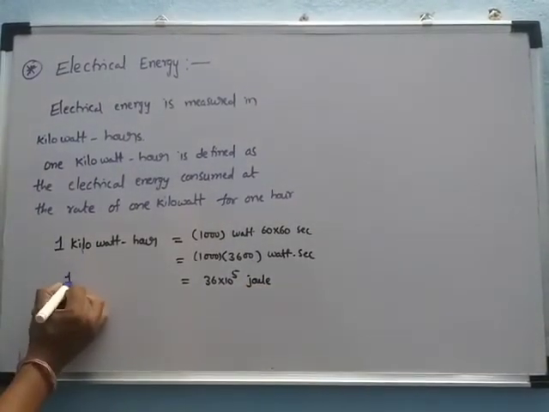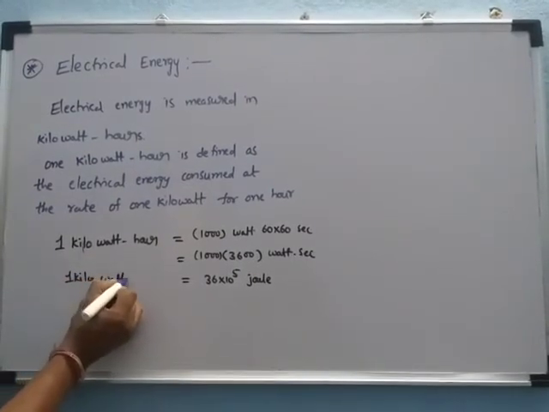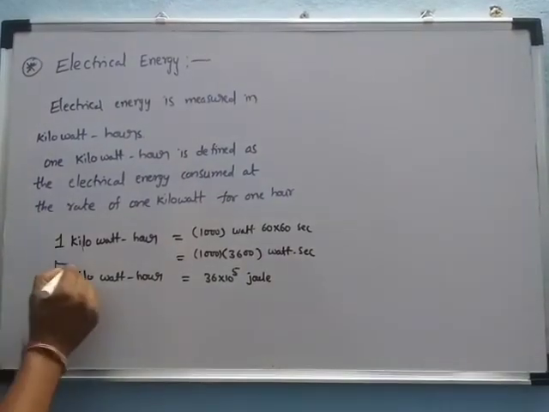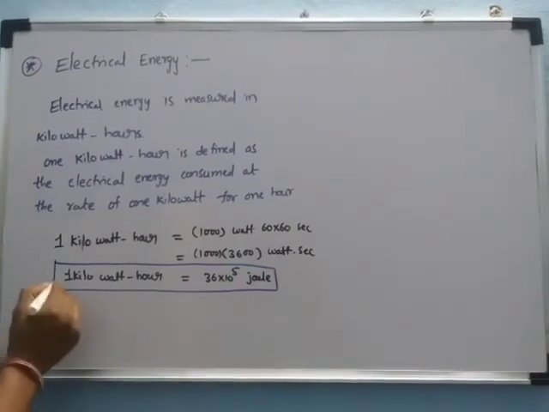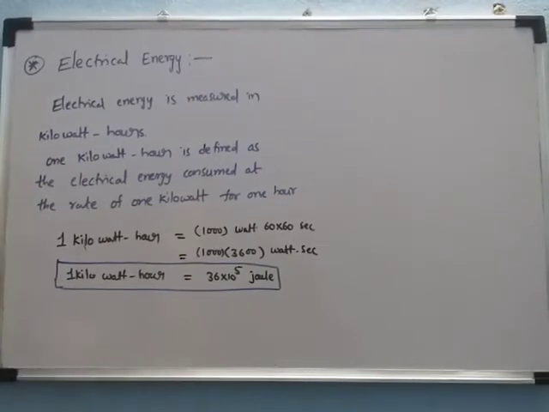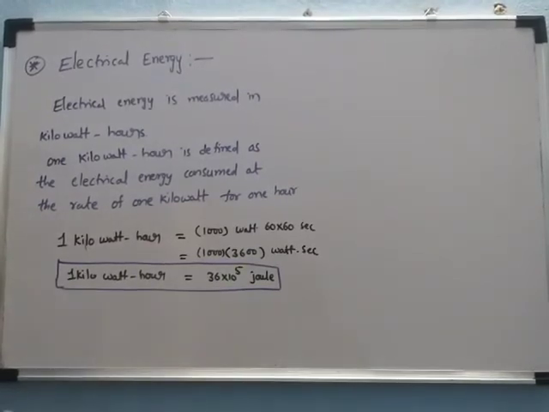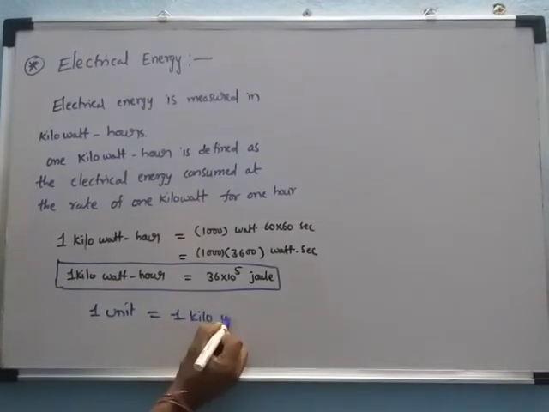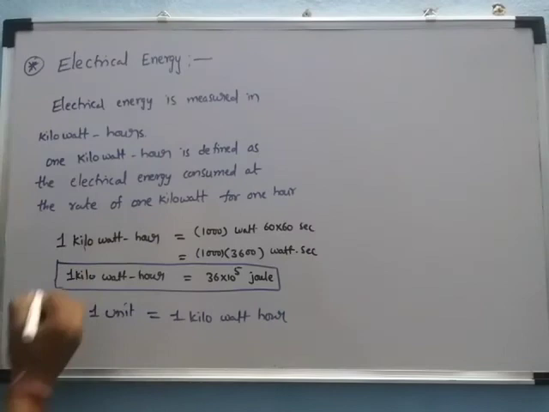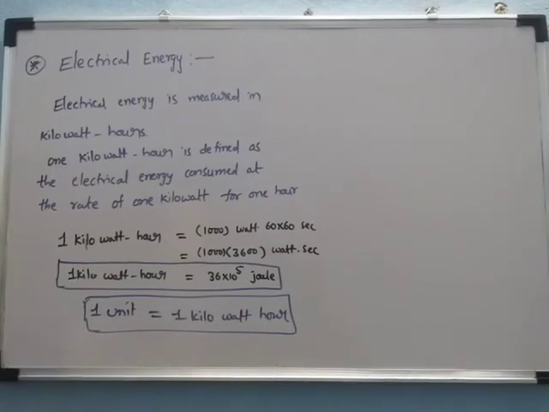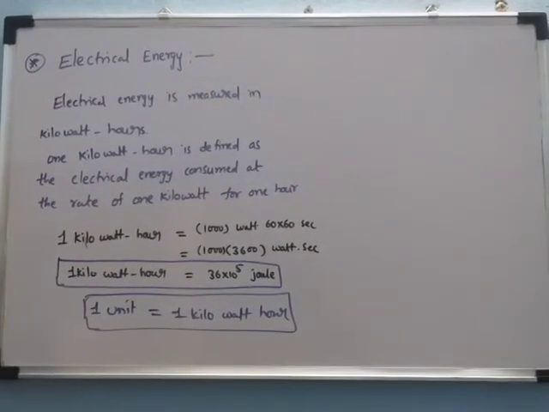1 kilowatt hour is equal to how many joules? It is 36 into 10 power of 5 joules. Now see here, 1 kilowatt hour is also 1 unit. In your house, the electric power is measured in units. So 1 unit is equal to 1 kilowatt hour.